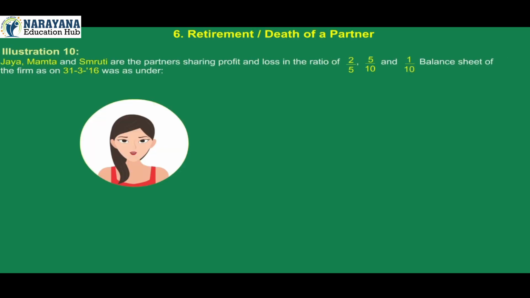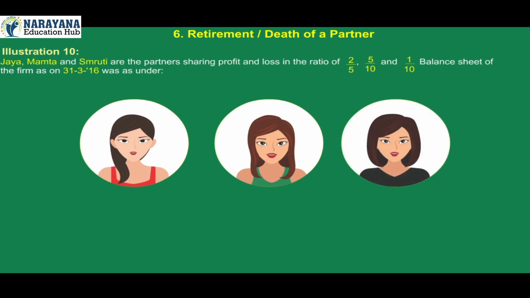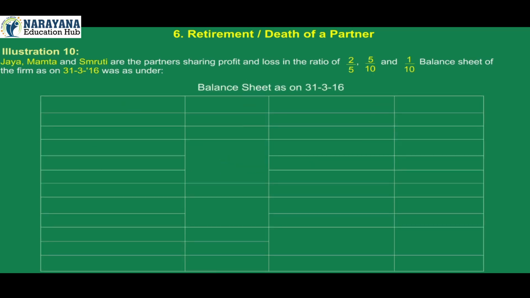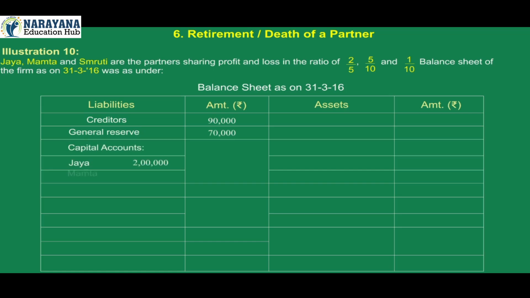Illustration 10. Jaya, Mamta and Smruti are partners sharing profit and loss in the ratio of 2/5, 5/10 and 1/10. The balance sheet of the firm as on 31st March 2016 was as under. Liabilities: creditors 90,000, general reserve 70,000, capital accounts Jaya 2 lakh, Mamta 1 lakh, Smruti 90,000, total 3 lakh 90,000.